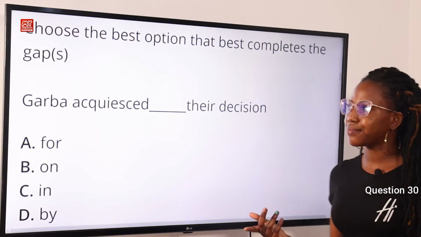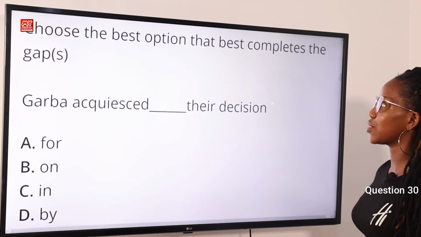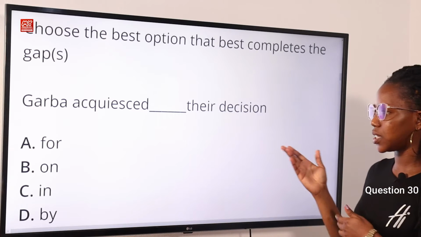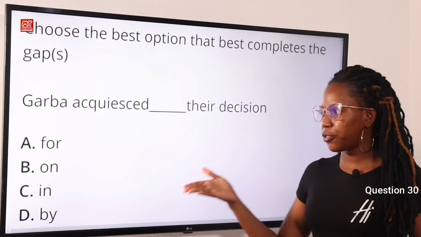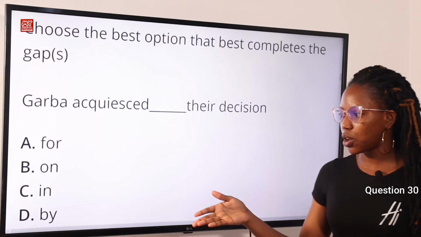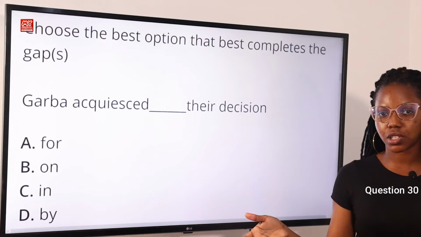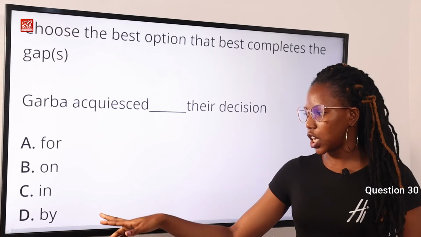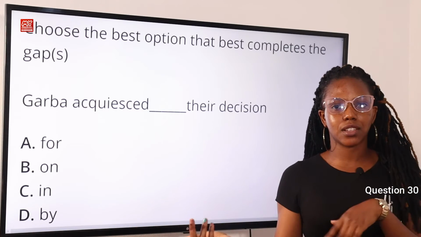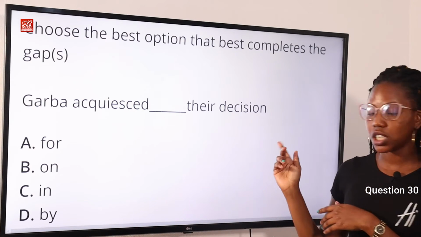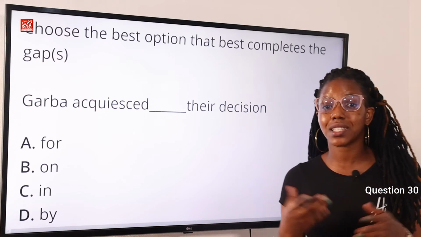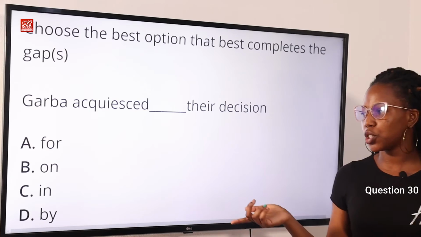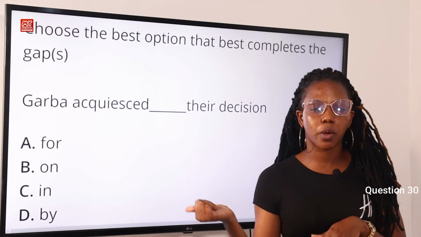Question 30. Choose the option that best completes the gap. Gaba acquiesced dash their decision. Option A, for. Option B, on. Option C, in. Option D, by. These are prepositions, and for the verb acquiesced, you use in. You acquiesce in. So Gaba acquiesced in their decision. Acquiesce means to accept something reluctantly but without protest. So the correct answer to this question is option C.